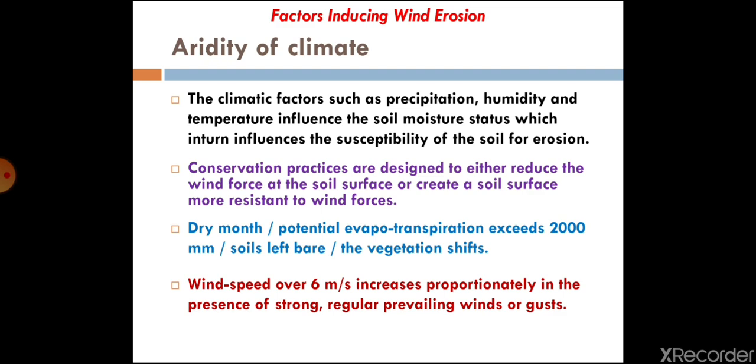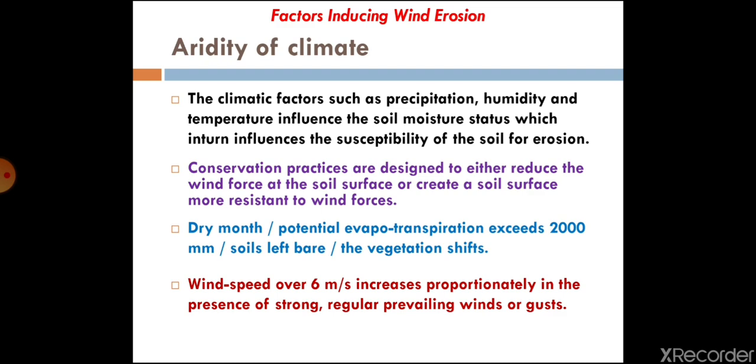Similarly, in a low rainfall area, particularly at the time of rainfall or a few months after rainfall, when the moisture content of the soil is within limits, wind erosion will be limited. But in the case of dry months,